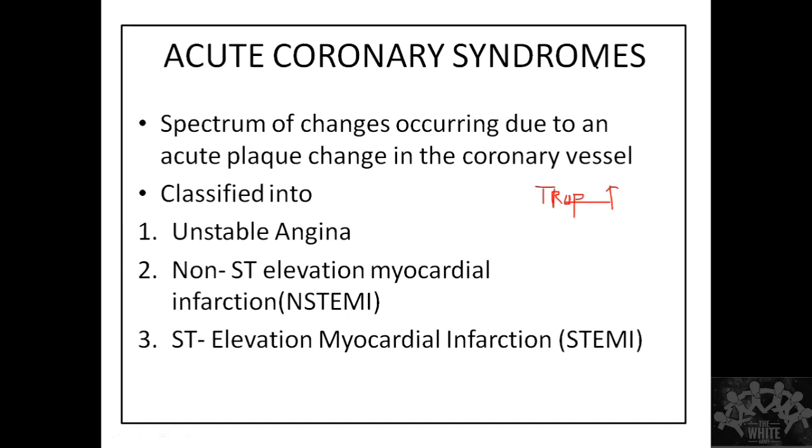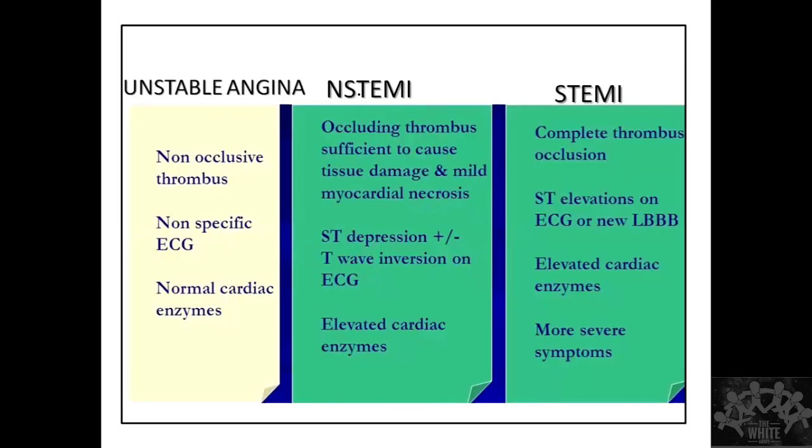Okay, fine. Yeah. So whenever there is an elevation in my cardiac biomarkers, it doesn't mean that there is a death of the tissue. There may be a death of the tissue, there may not be death of the tissue. So all that the biomarker elevation indicates is there is myocardial injury and not myocardial necrosis. Myocardial necrosis you should take in the context of a clinical spectrum also. Okay, so that is what I want to stress upon. So these are the differences.